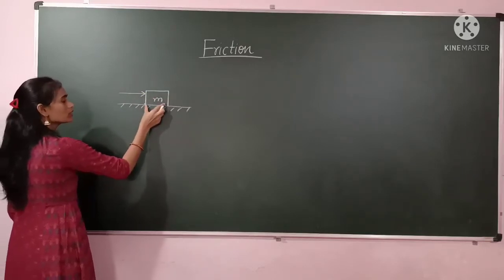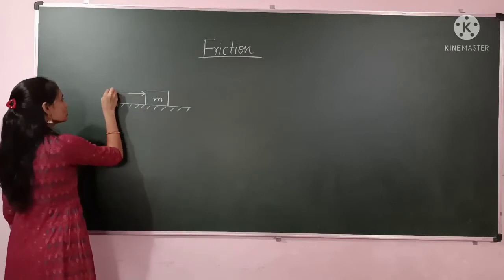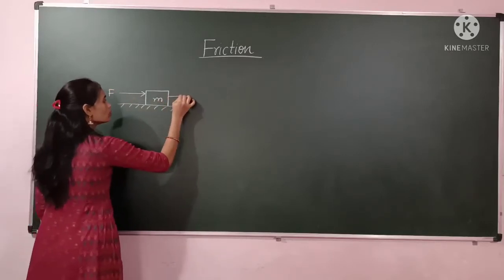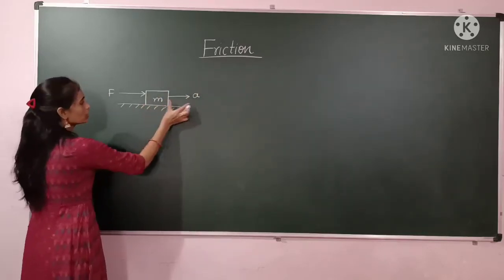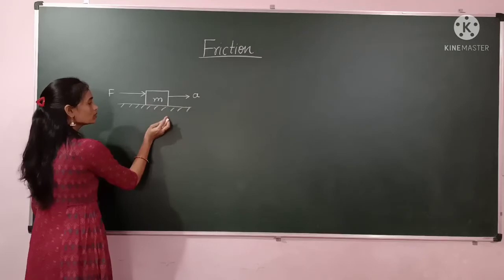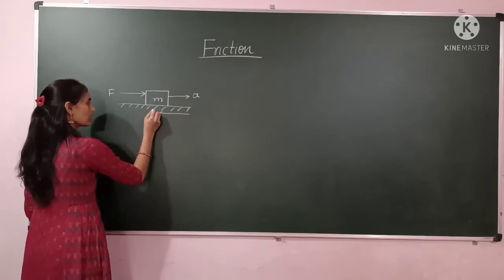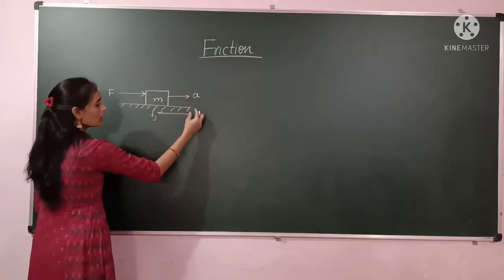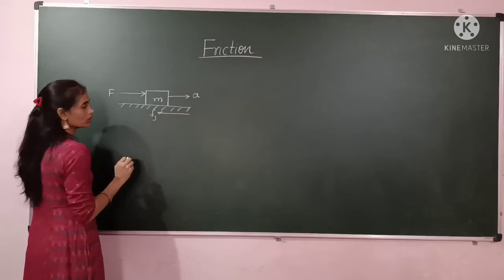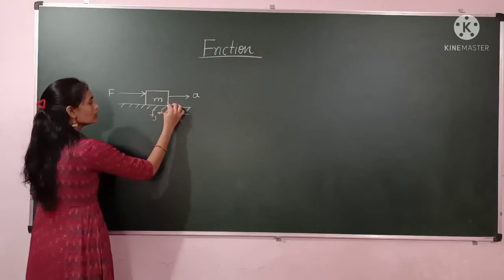then this object will start to move in this direction. If you apply the force in this direction, the object will move in this direction with an acceleration, meaning the object is in motion. Now friction will be developed in the opposite direction to the motion. This is the direction of motion and this is the direction of friction, both are opposite in nature, and this frictional force will be developed between the contact of the two surfaces.